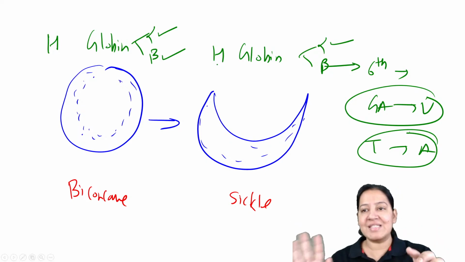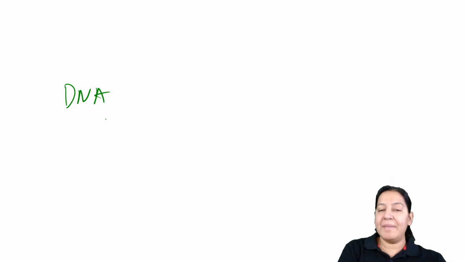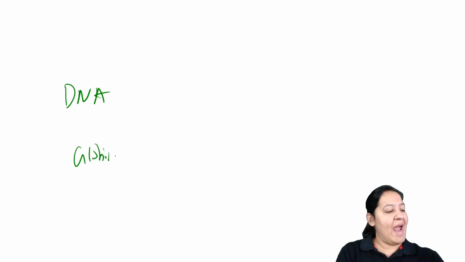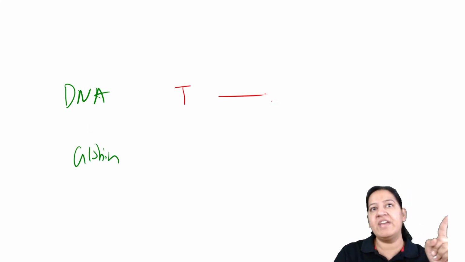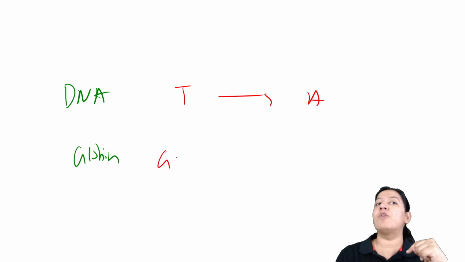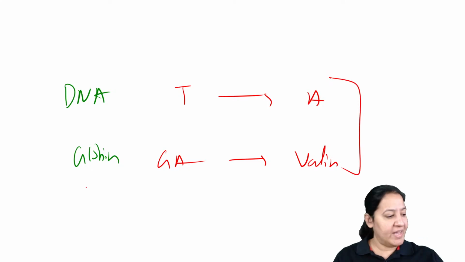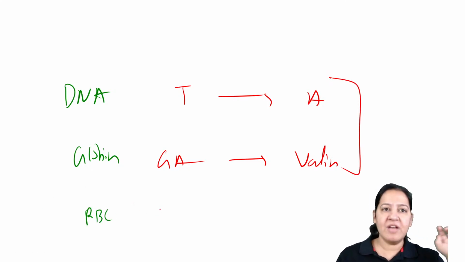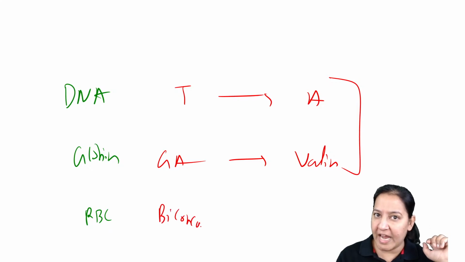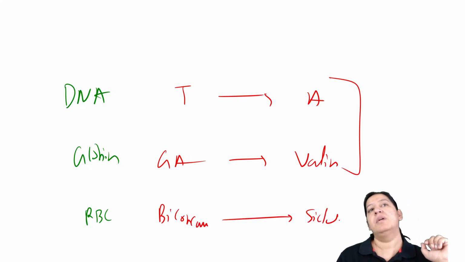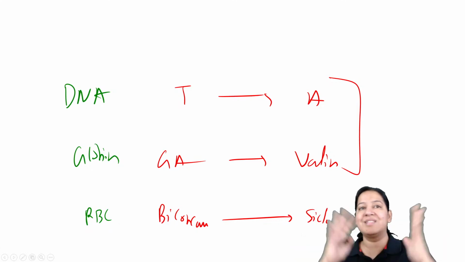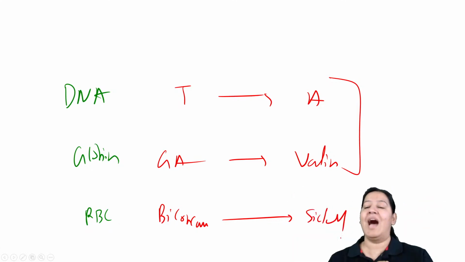So if someone is asking you what is the defect at DNA level, tell me the defect at globin level. So at DNA, your answer, instead of thymidine, we have adenine. At globin level, instead of glutamic acid, we have valine. उसकी वजह से हो क्या रहा है? The shape in RBC, what is the defect in RBC? इसकी वजह से RBC में क्या हुआ? The shape of the RBC, instead of biconcave, it becomes sickle shape. So I cannot simplify more than this. These are the heights. These are the limits. I have simplified. So examiner can ask you any question.